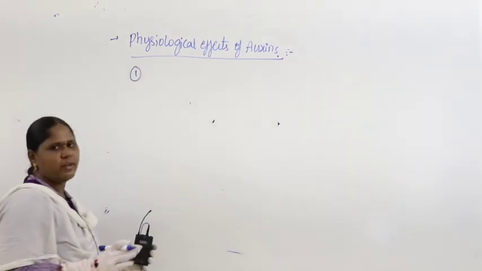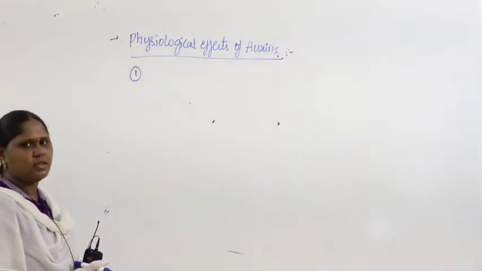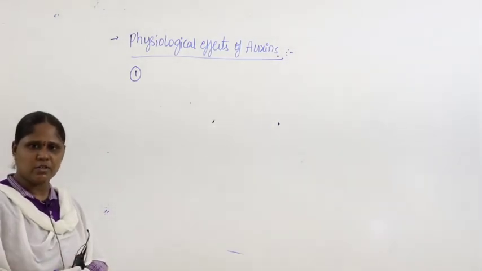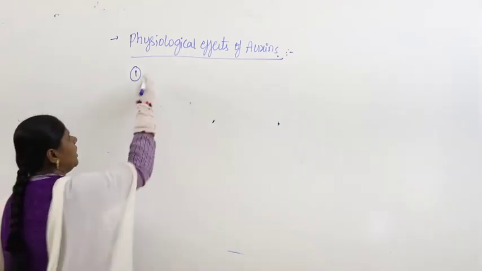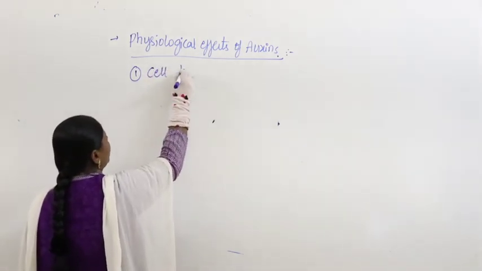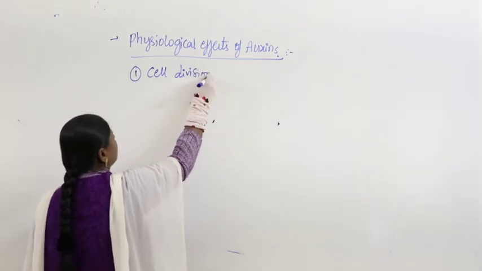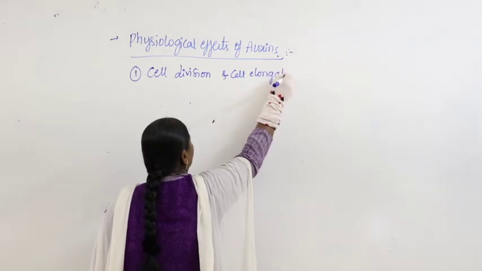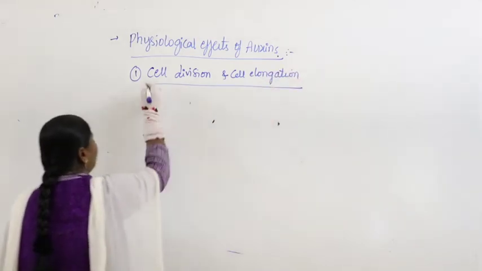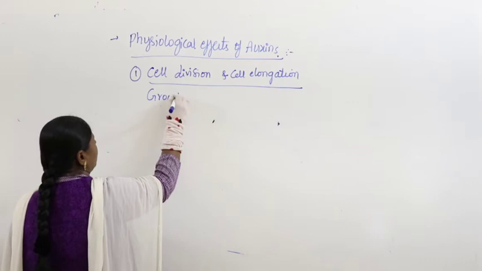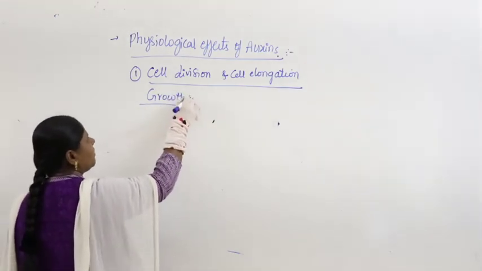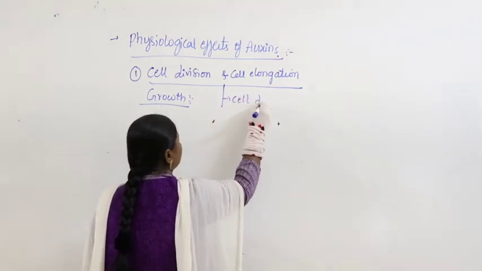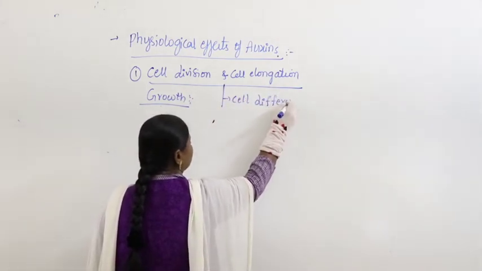Auxins are very important for, the first thing, the formation of female flowers. But before that, everywhere we studied the common point called cell division and cell elongation. That means auxin plays a very important phenomenon called growth. So, what is the growth phenomenon we say? Cell division, cell elongation followed by cell differentiation.